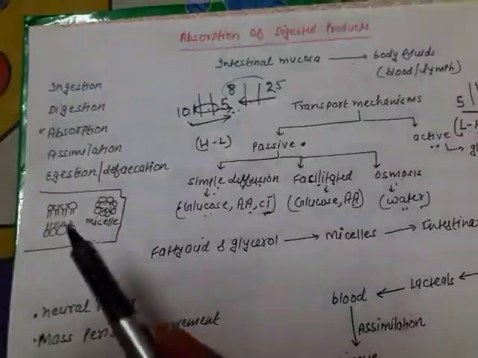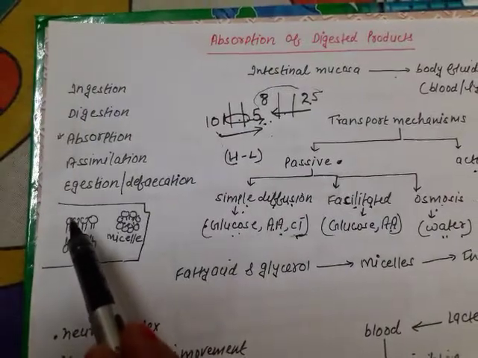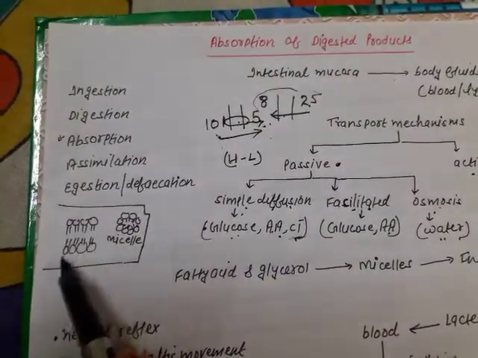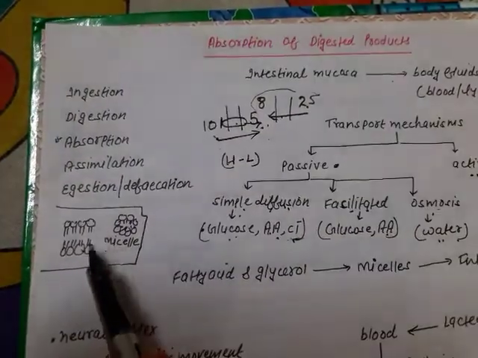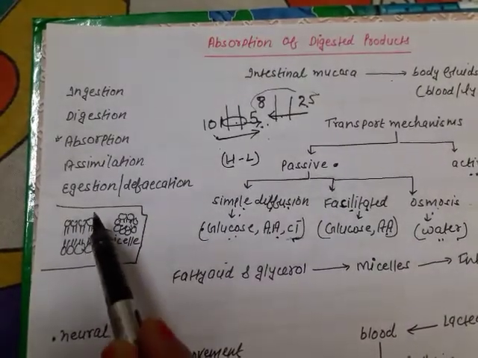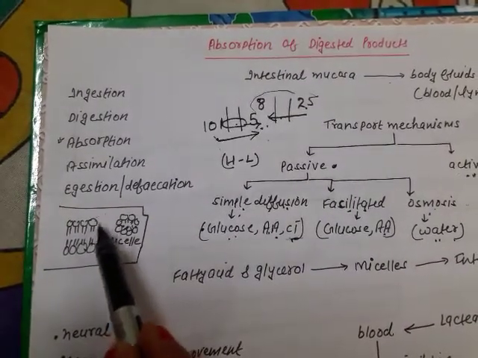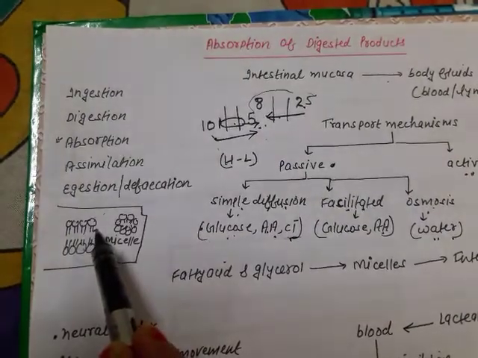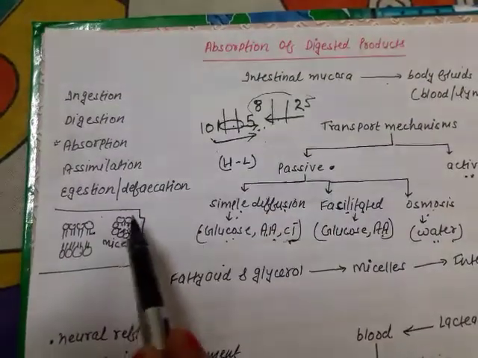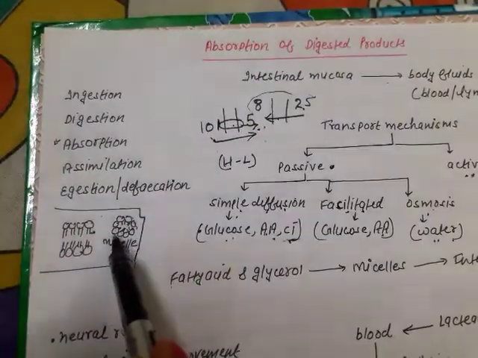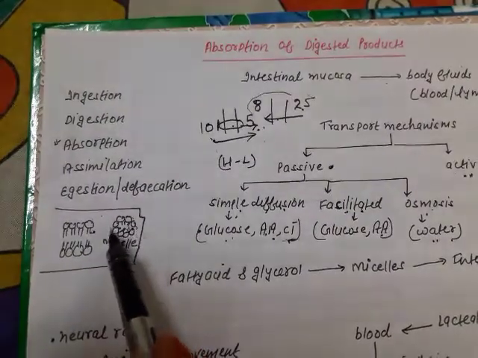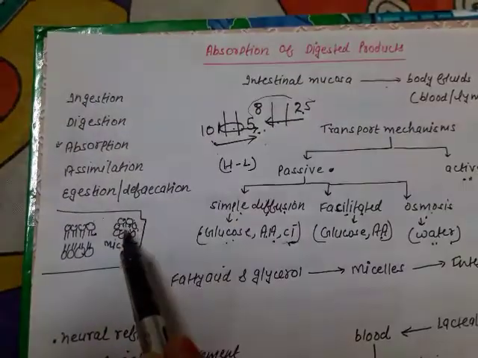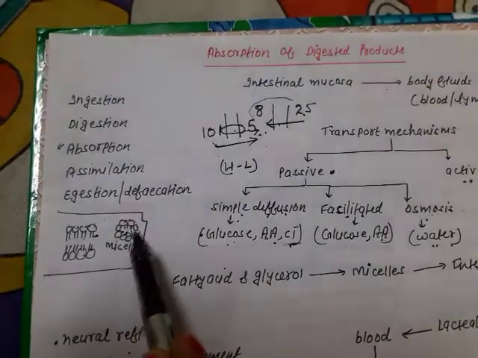Fine. Suppose this is the structure of the lipids, like this layer, and these are the heads and these are the tails. The heads are hydrophilic, meaning water loving, and the tails are hydrophobic. So lipids will aggregate like this and form a small structure, with the hydrophobic ends inwards.